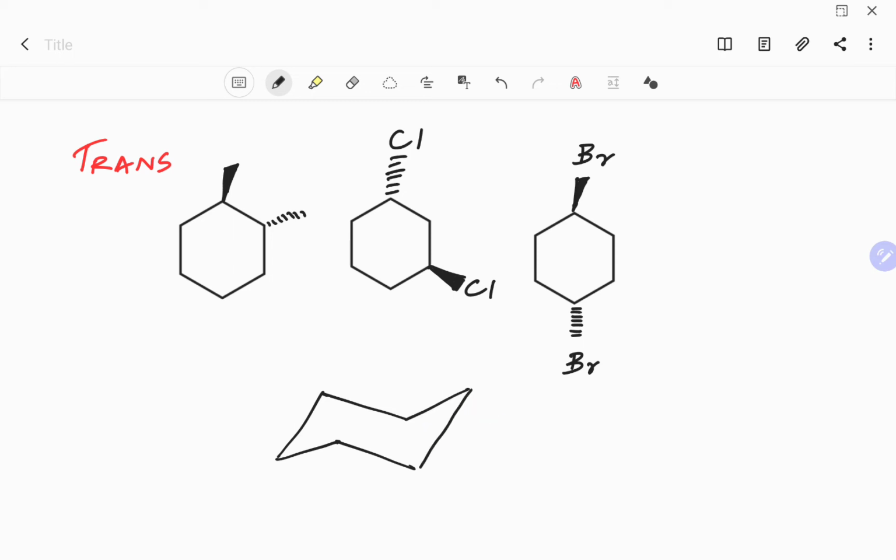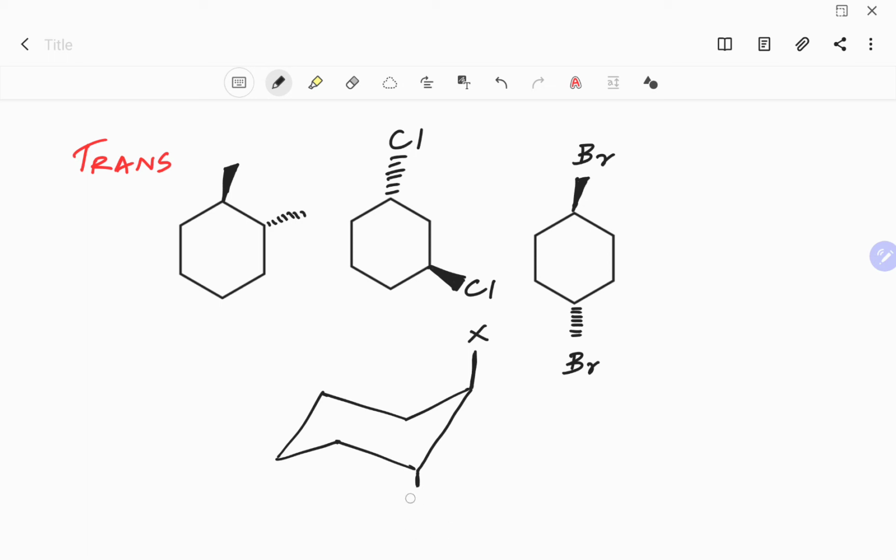Here's the chair conformation, and then of course since this is trans, one substituent should be axial on the top plane and the other substituent should be on the bottom plane. So let's say these are X and Y substituents, so these will be trans. Why? Because X is on the top plane, Y is at the bottom plane.